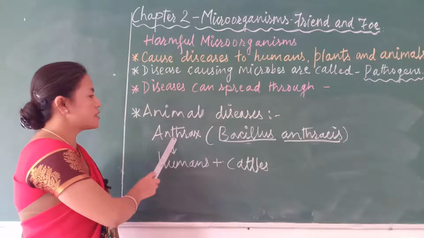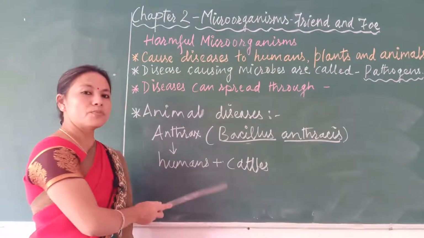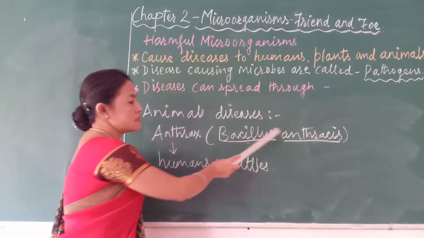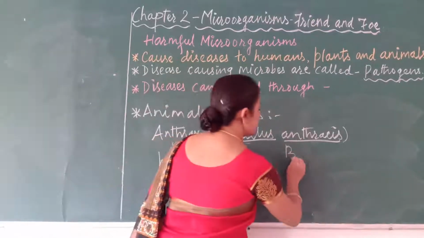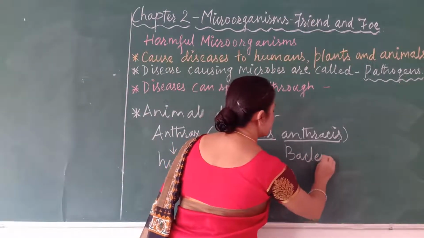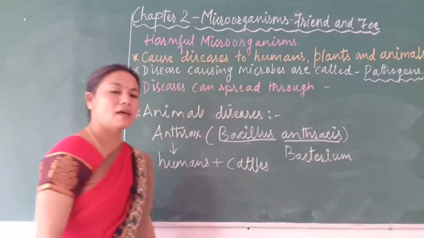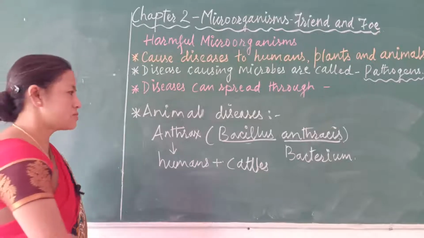So this disease is anthrax, and the pathogen or microorganism which causes it is called Bacillus anthracis. It is a bacterium, and it causes diseases to both humans and cattle.